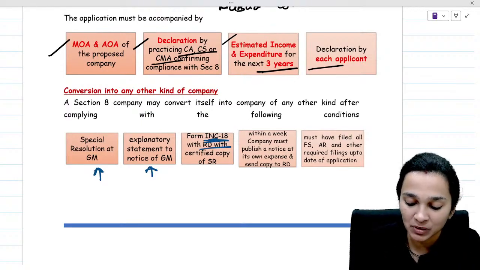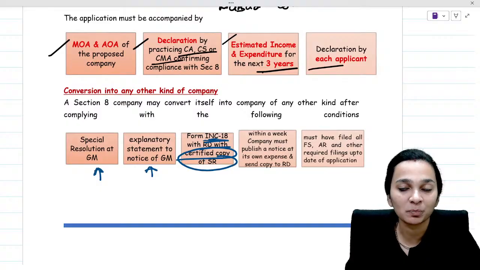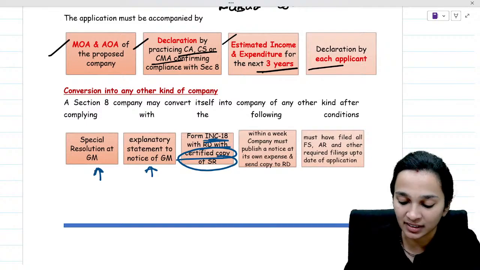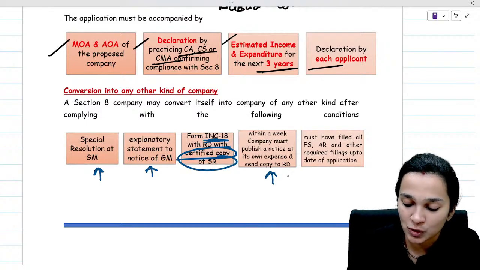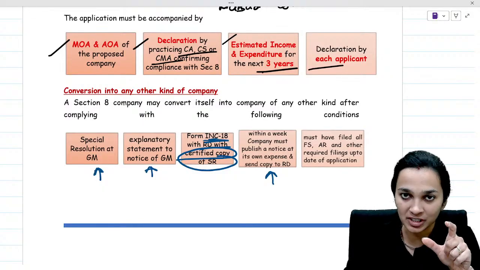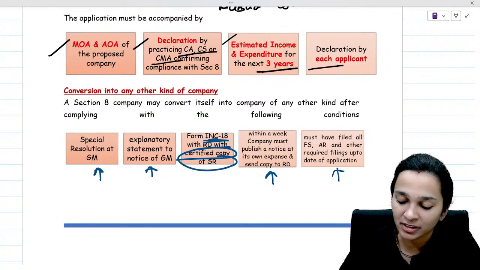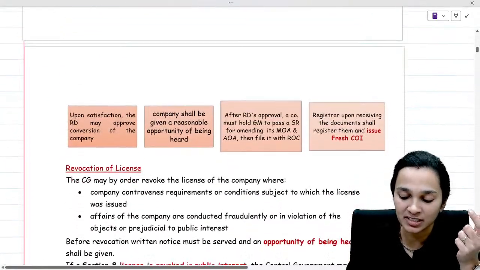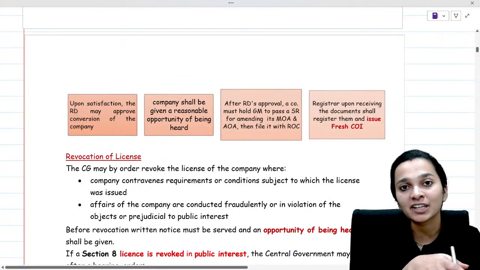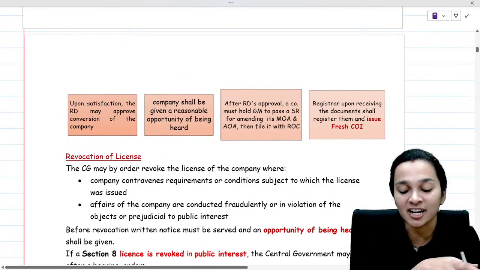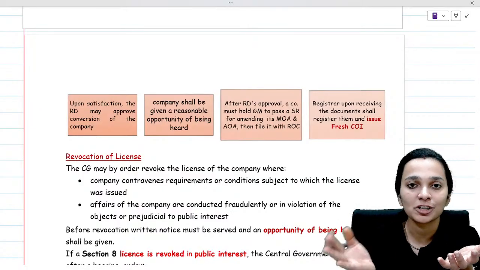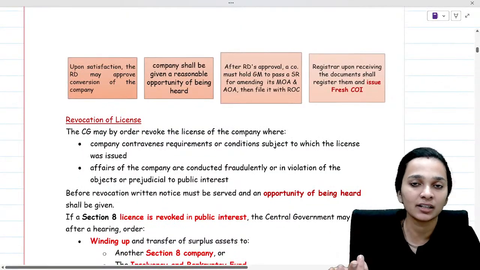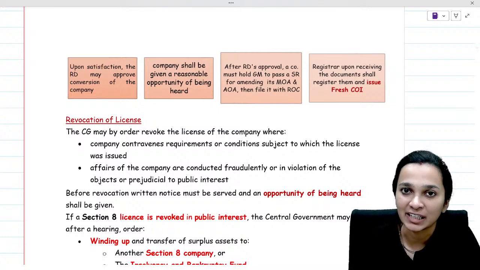Form INC 8 is filed with the regional director with the certified copy of the special resolution. So after the resolution is passed, they'll have to file this form with the regional director, and then the company should also publish a notice about all of this, and they must have filed all their financial statements and annual returns, and there shouldn't be any due in filing them. Now, when they make an application to the regional director, if the regional director is satisfied, then they will give permission for conversion of this type of company. And when it is converted, it will get a fresh certificate of incorporation.